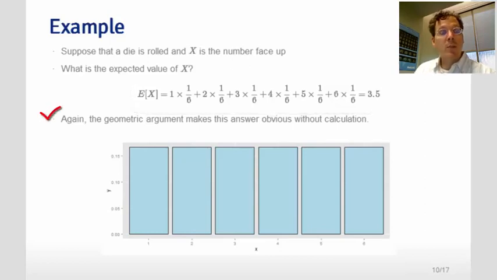Again, the geometric argument makes this obvious. We have 6 bars, all of height 1/6, and if we had to balance them out, it's clear that we would balance them out at 3.5.